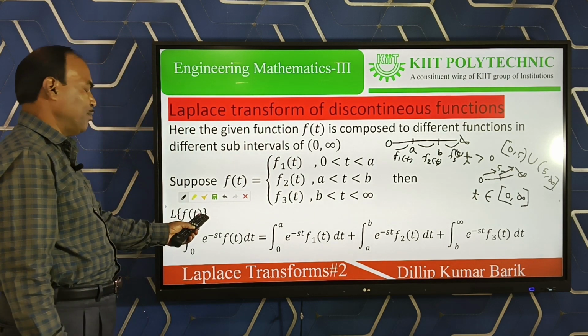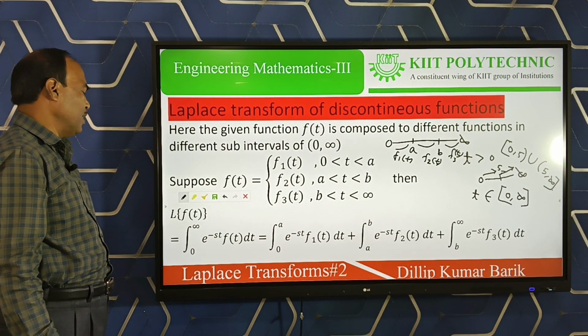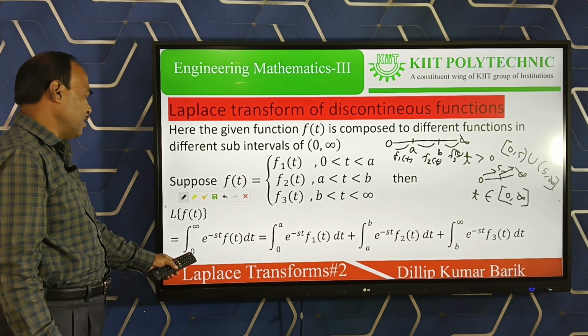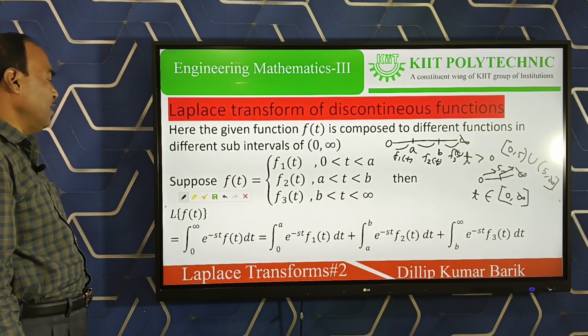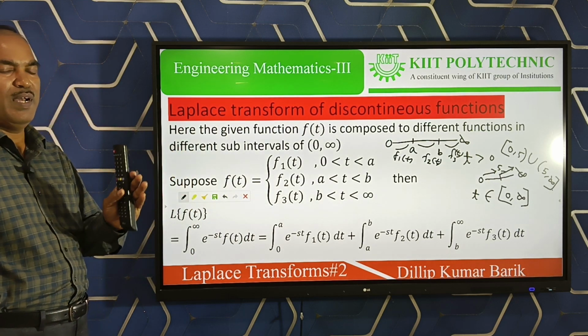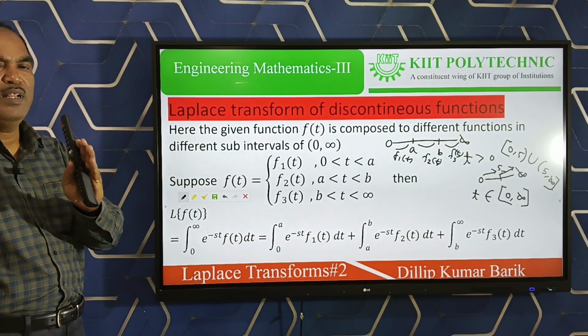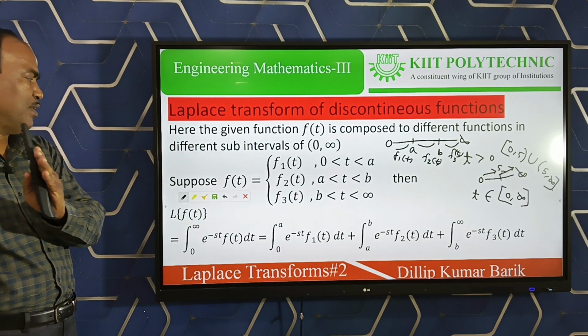Then what is the Laplace transform of the total function f(t)? By definition it will be the integral from 0 to infinity of e to the power minus st f(t) dt. So 0 to infinity now splits into three intervals: one is 0 to a, another is a to b, and the third is b to infinity.